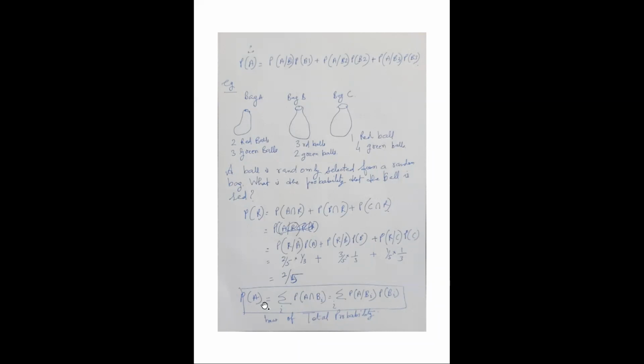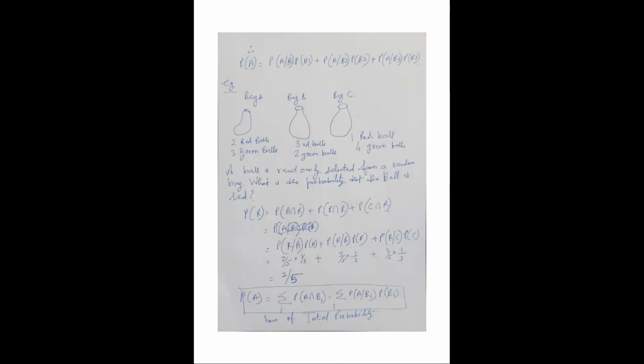And in general, you can write the total probability theorem. I am taking the example of 3 partition events, 3 events which are partitioning the complete sample space. But you can take a general case in which the probability of A will be given by the summation over i of the probability of A given Bi into the probability of Bi. Here i is an index, so it's a variable, so you can put 3, 4, 5 and so on.